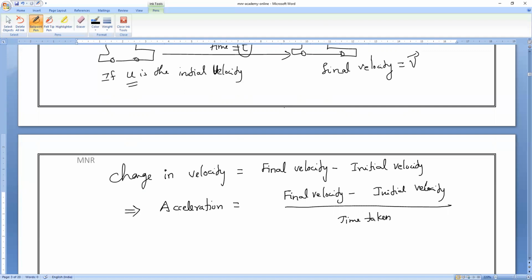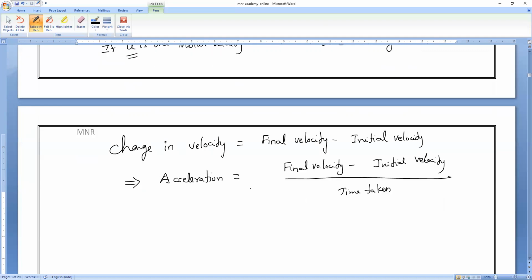Now, acceleration we will represent with the symbol A. A is equal to. Can you tell me what final velocity symbol we have taken? V minus U, the initial velocity we have taken as U, divided by the time taken T. So this is the acceleration formula. Acceleration is equal to final velocity minus initial velocity divided by time taken.